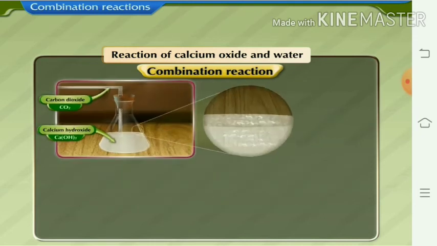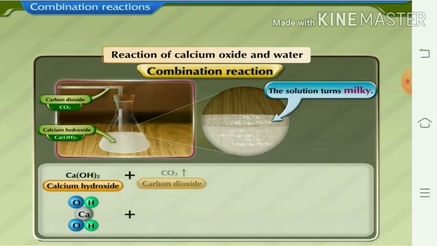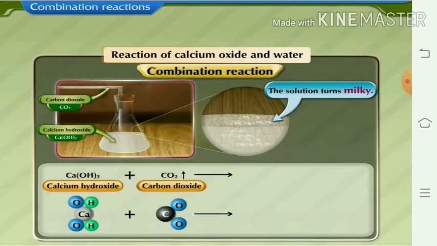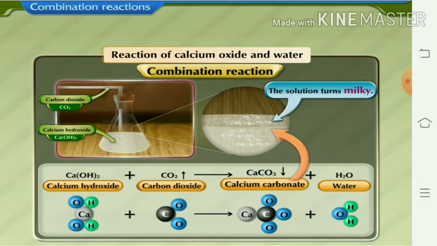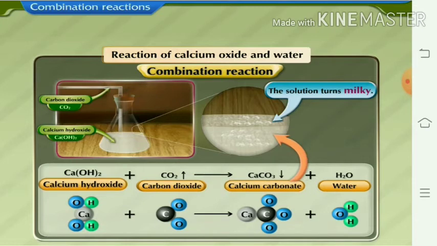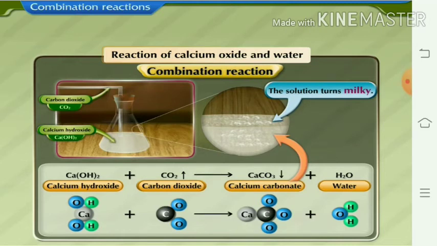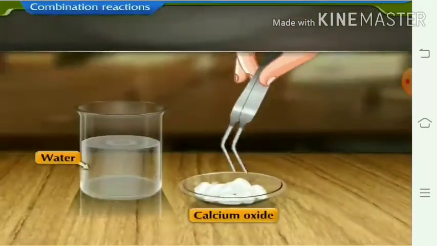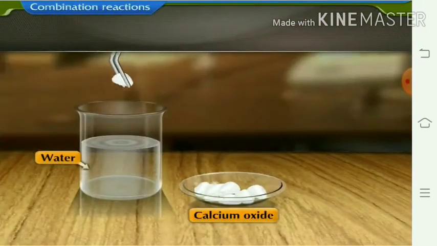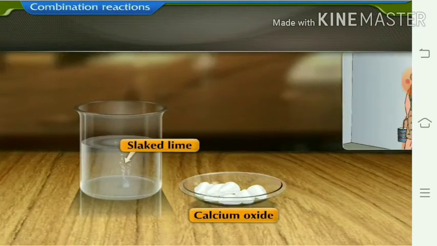We have added quicklime into water and we get slaked lime by evolution of heat. After that, when carbon dioxide is passed into the calcium hydroxide, it turns milky. Why does it become milky? Due to formation of calcium carbonate. Here you can see the same reaction first, slaked lime.